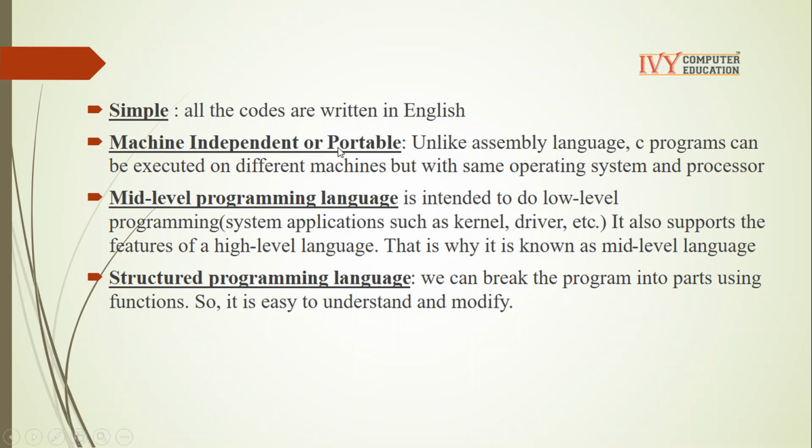Machine independent. So what do you mean by machine independent? Unlike assembly level language, C programs can be executed on different machines, but with the same operating system and processor. Meaning if I want to run any application which is developed in C language, we need the same operating system and the same processor. Example, I have developed one project in the Windows operating system. So the user also must have a Windows operating system. So they can't run it on Linux or Unix OS.